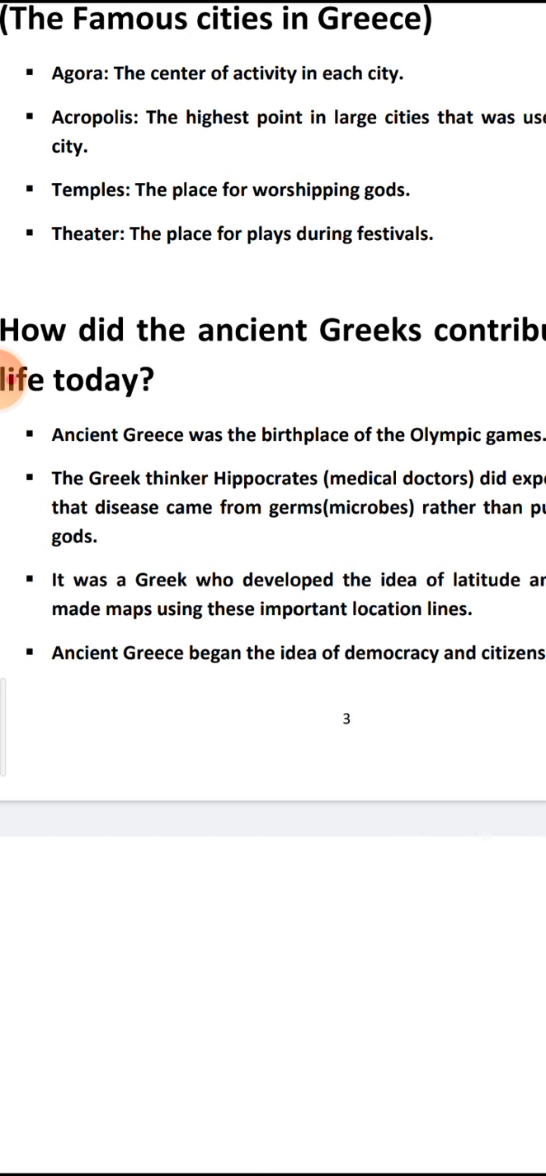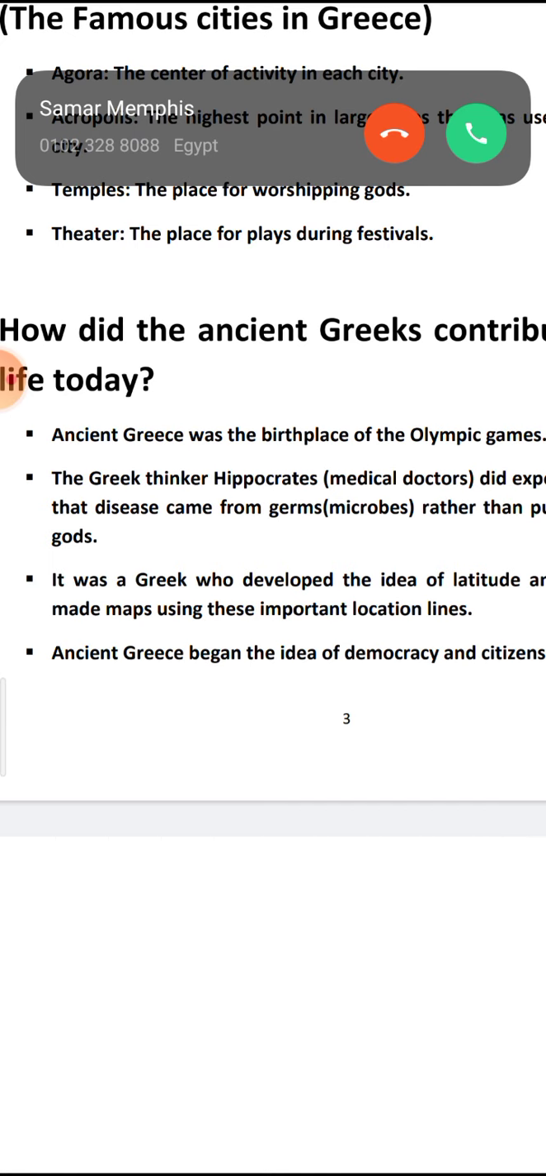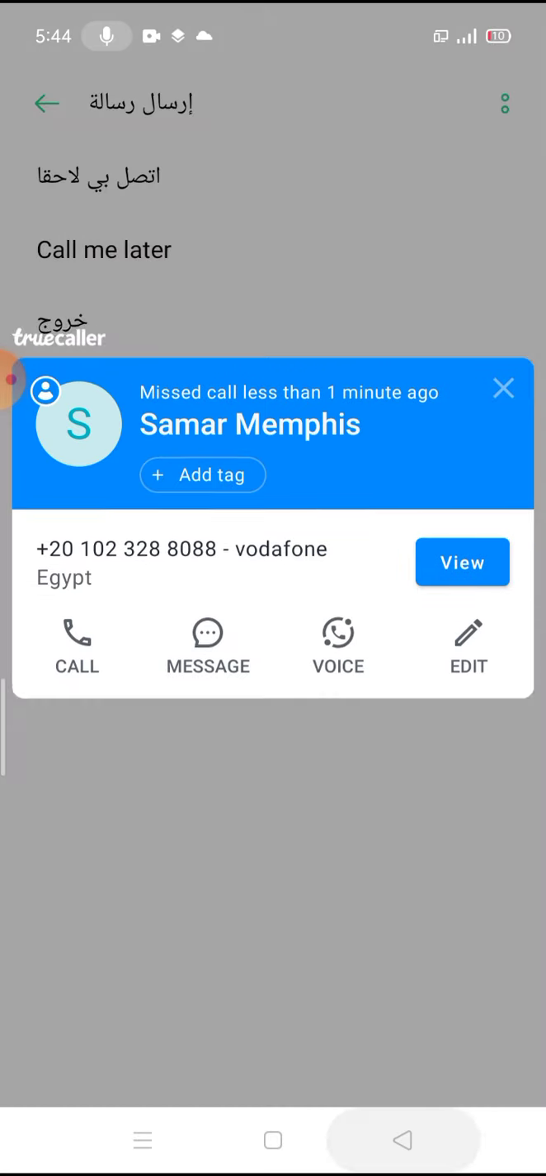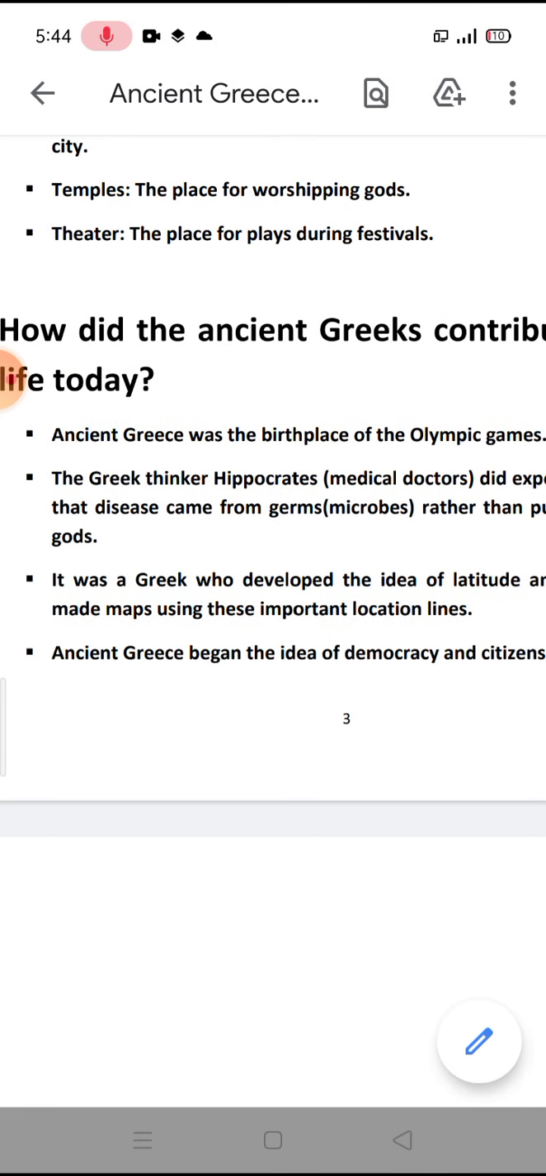Number 3, temples. Temples were the places for worshipping gods. Temple was the place for worshipping gods. Okay, the place for worshipping gods.